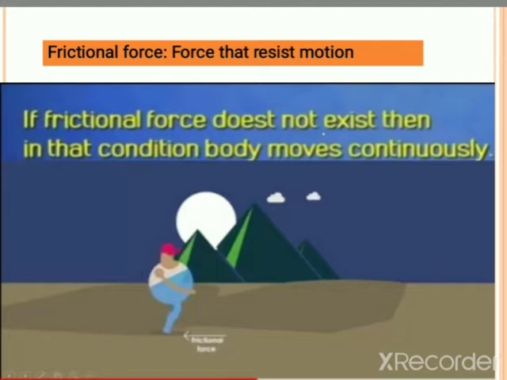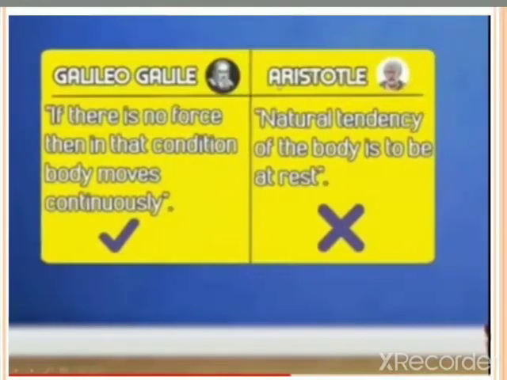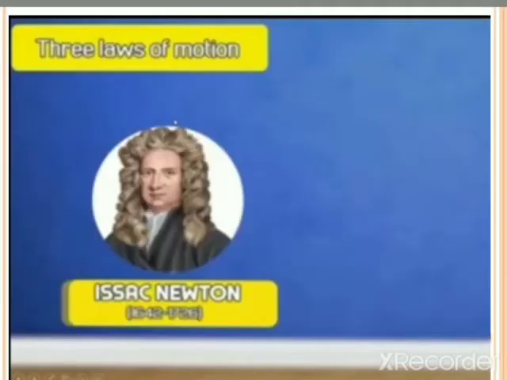Yes, when you are walking, one force is acting just opposite to stop your motion. So Galileo proved that Aristotle was wrong and Galileo was right. To redefine this concept, Isaac Newton formulated the 3 laws of motion. We will be discussing the 3 laws of motion of Isaac Newton in the coming topic.